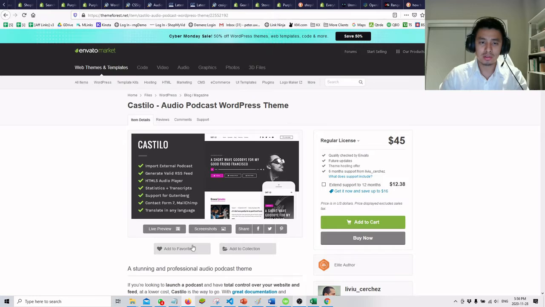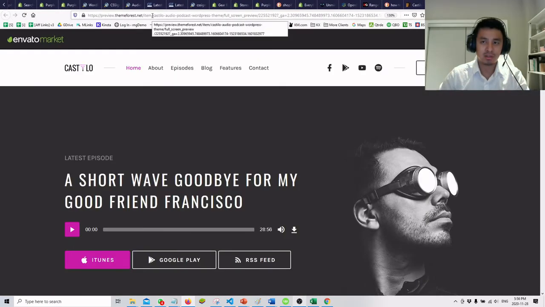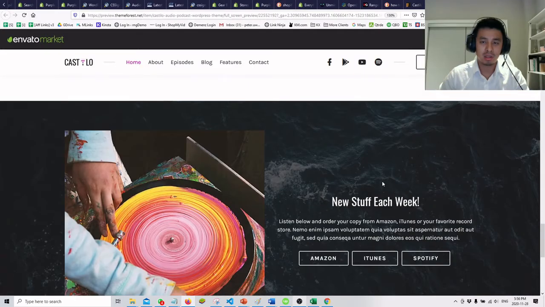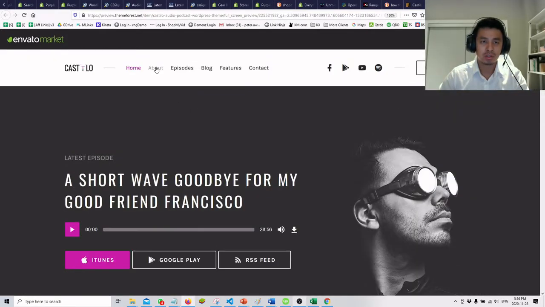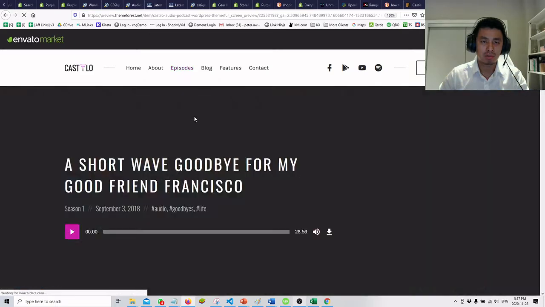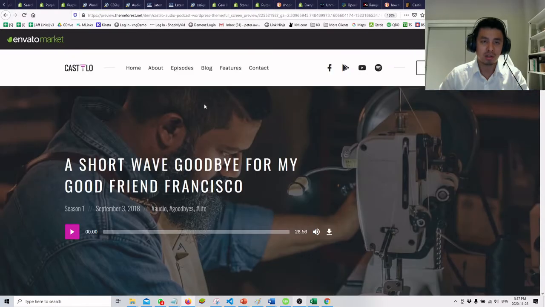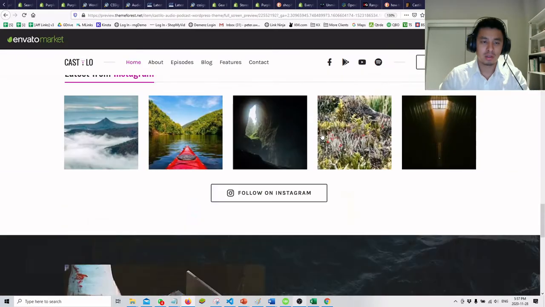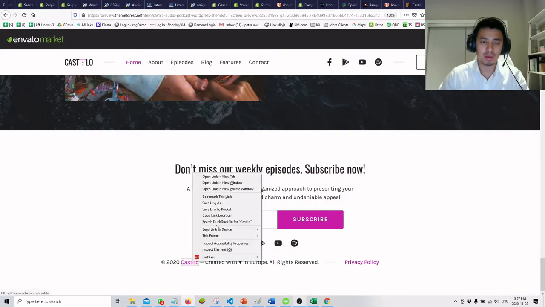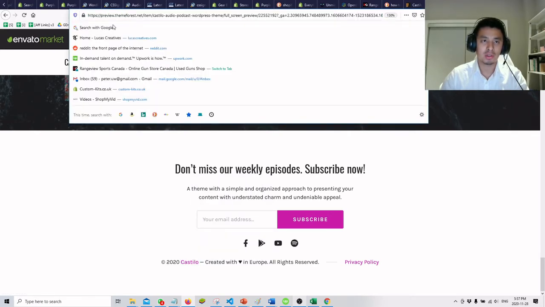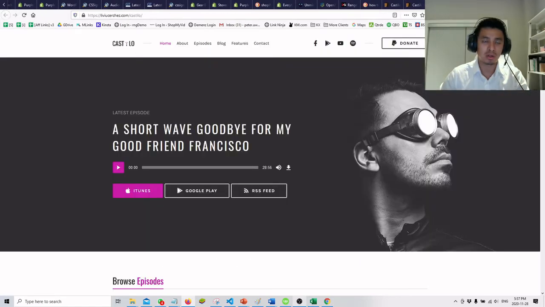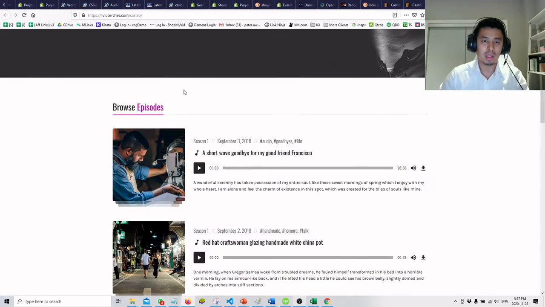So let's just see. Let's look at this theme, and then usually what you also want to see is, in addition to all the features, all the elements, testing all the elements. Of course, we all do that, right? In addition to that, is there another website where we can get rid of this preview? Because this is being hosted on ThemeForest, right? So we want to see the theme hosted on its own by itself. And this looks like it.